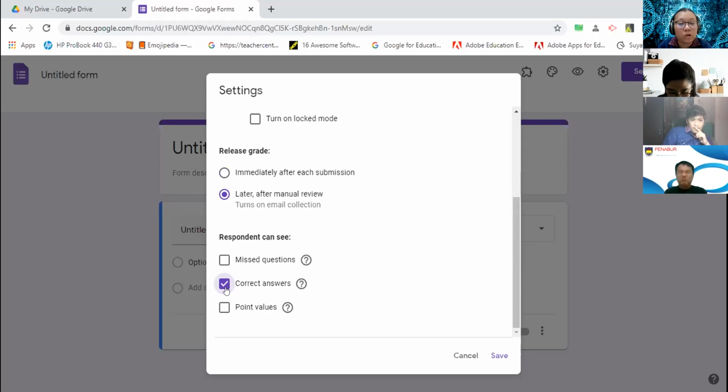They can go to incognito mode and try to answer, but that one will not be submitted to us. They try to answer and they can see the correct answer. After that, they will go back to the real mode. This is the real mode of the internet mode. The incognito mode will be here. Let me show it to you first.